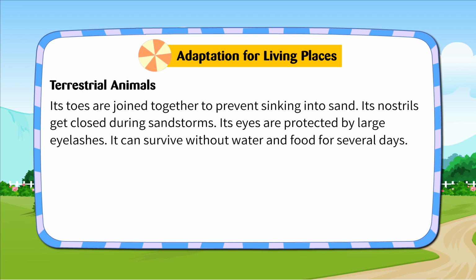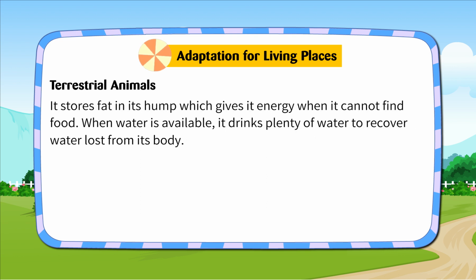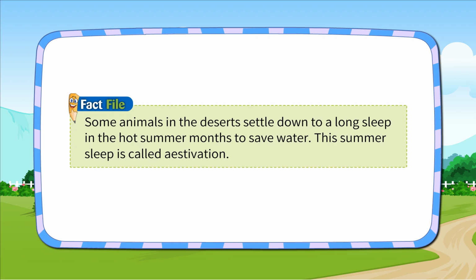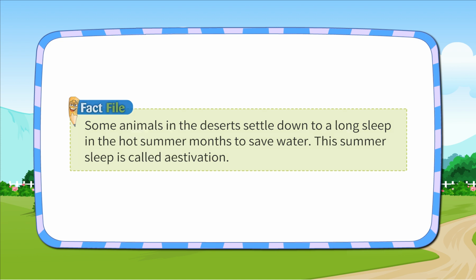Its eyes are protected by large eyelashes. It can survive without water and food for several days. It stores fat in its hump, which gives it energy when it cannot find food. When water is available, it drinks plenty of water to recover water loss from its body. Fact file. Some animals in the desert settle down to a long sleep in the hot summer months to save water. This summer sleep is called estivation.